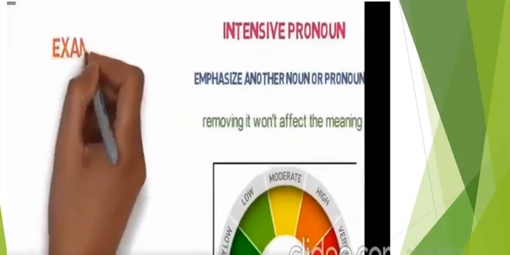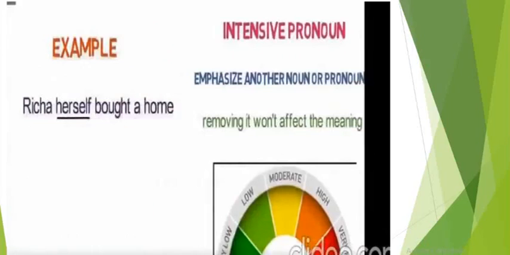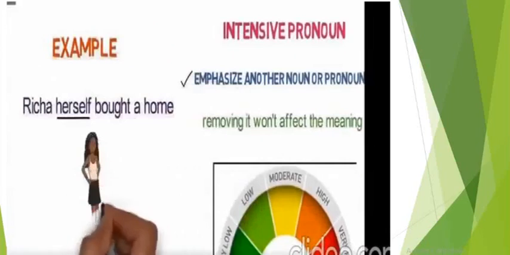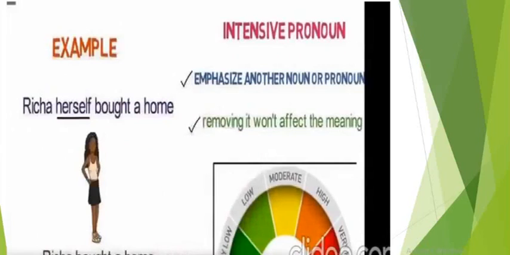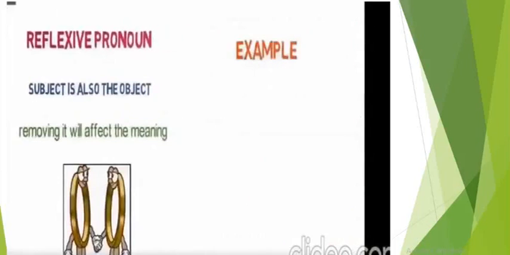So let's understand emphatic or intensive pronoun with an example. Richa herself bought a home. Now, if we remove herself from the sentence, Richa bought a home doesn't make any difference in the meaning of the sentence. So herself is an intensive pronoun, an emphatic pronoun.